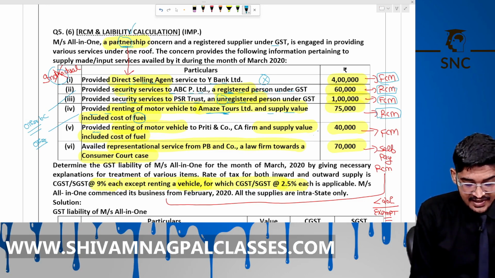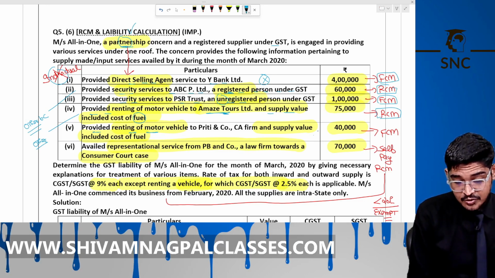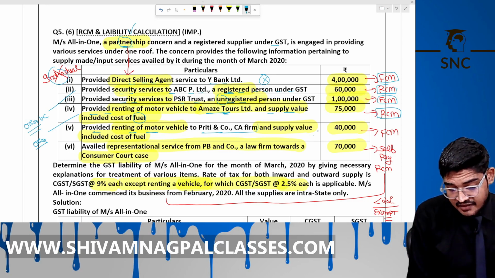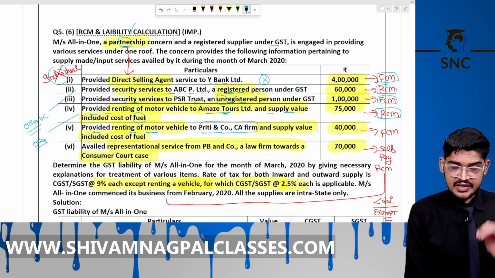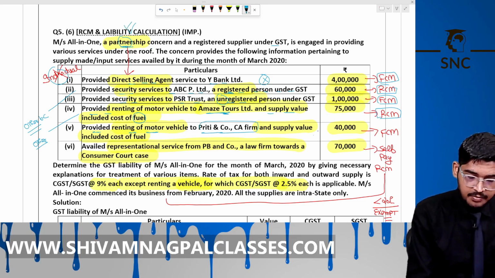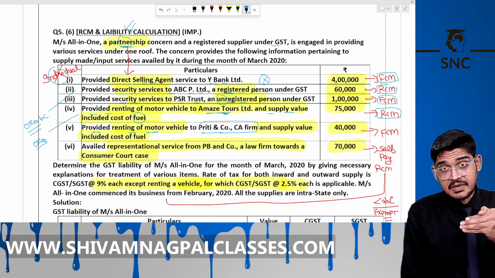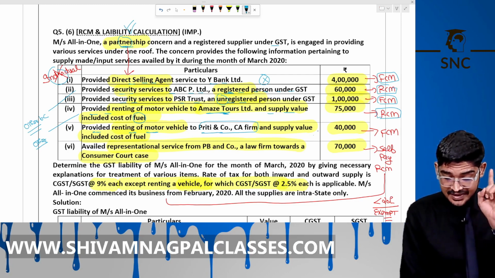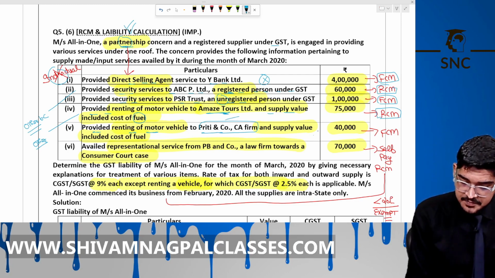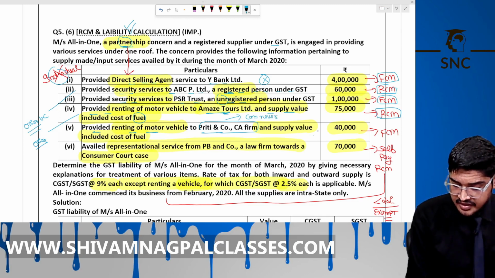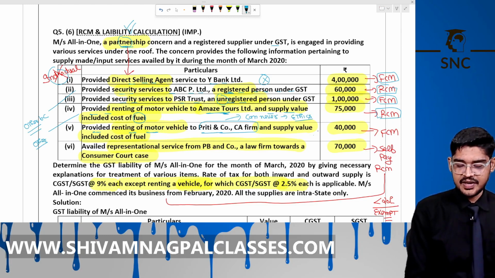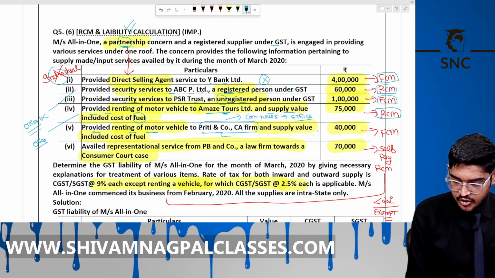Now, providing the renting of motor vehicle to Preeti and Company, a CA firm. Provided by other than a body corporate, a firm. Okay. But the recipient must be a body corporate. But a CA firm can never be a body corporate. That we will read under the ethics, under the audit. A CA firm can never be a body corporate. So this is not a body corporate, then exemption will apply.